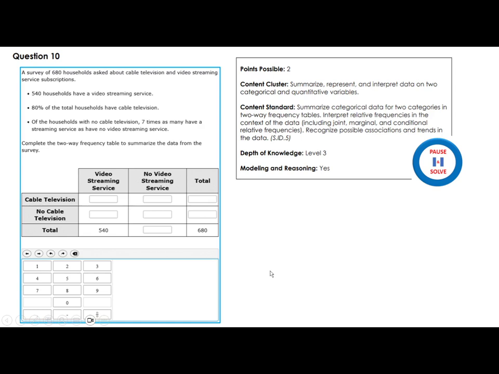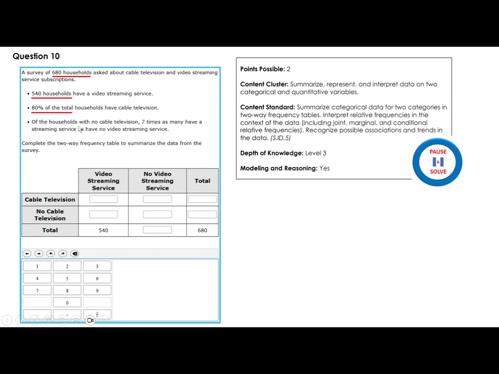A survey of 680 households asked about cable television and video streaming service subscriptions. Okay, so we have 680 total. 540 households have a video streaming service. 80% of the total have cable television.